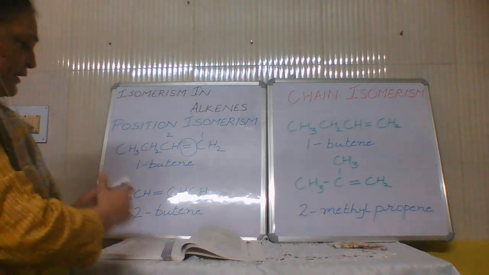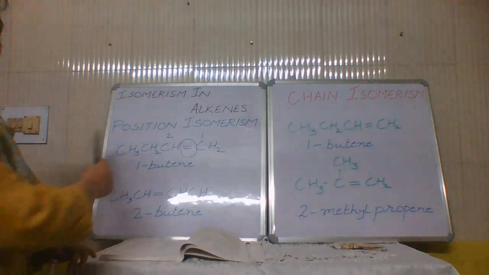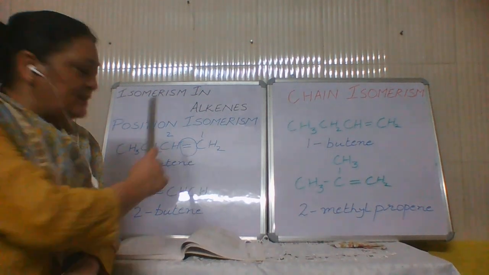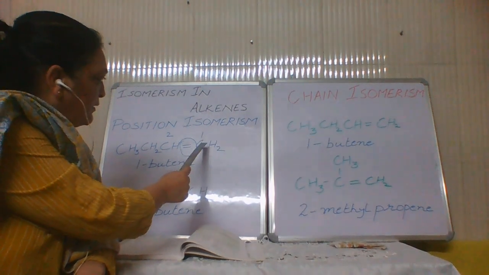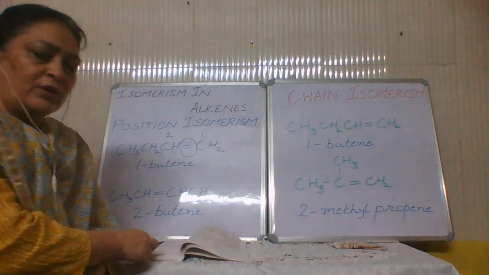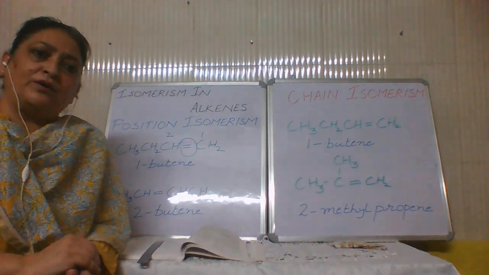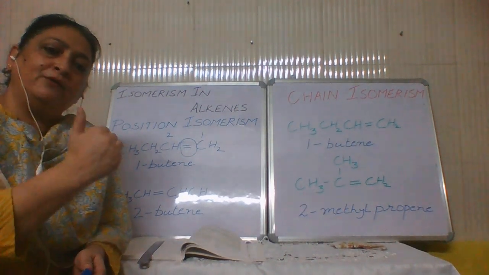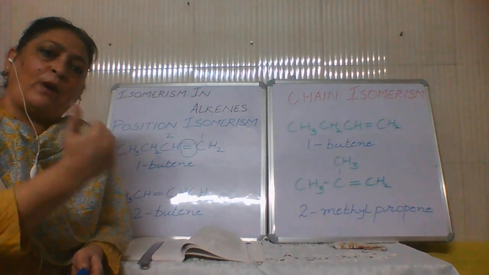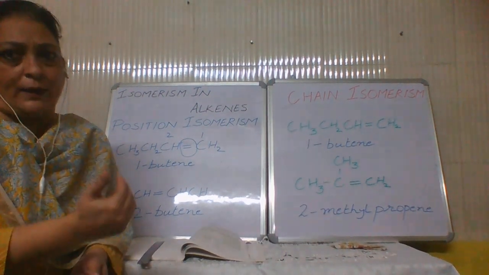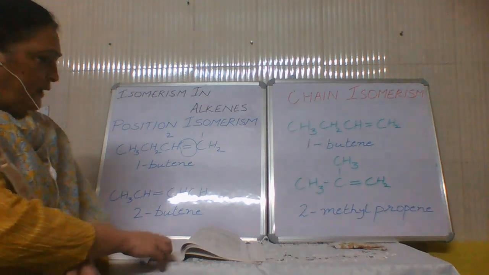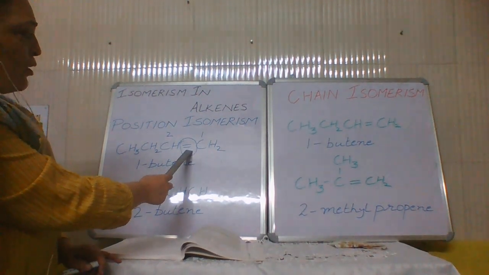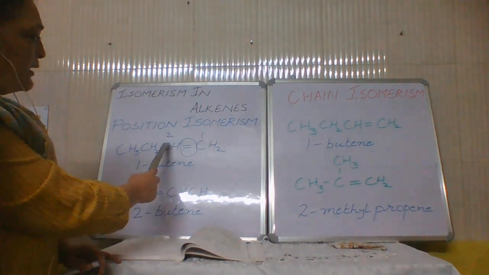If you had given it the numbering from the other end, you would not have followed the rule for nomenclature. According to the rules of nomenclature, the double bond belongs to the carbon with minimum number. So it is between 1 and 2, it belongs to carbon number 1, and it is 1-butene. It tells us that the double bond is between carbon number 1 and carbon number 2.